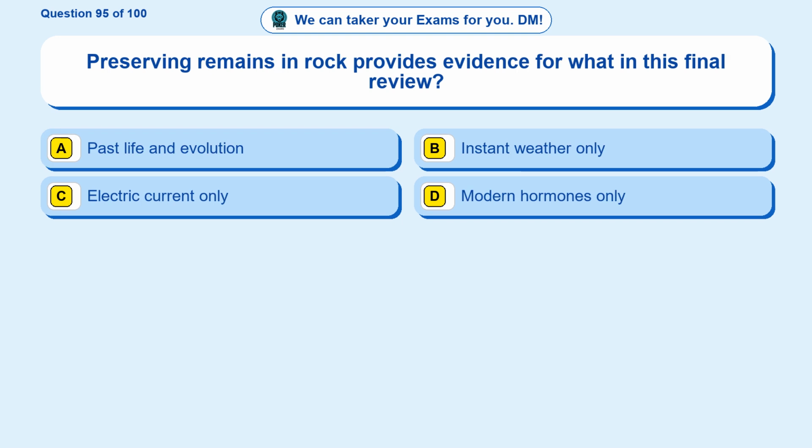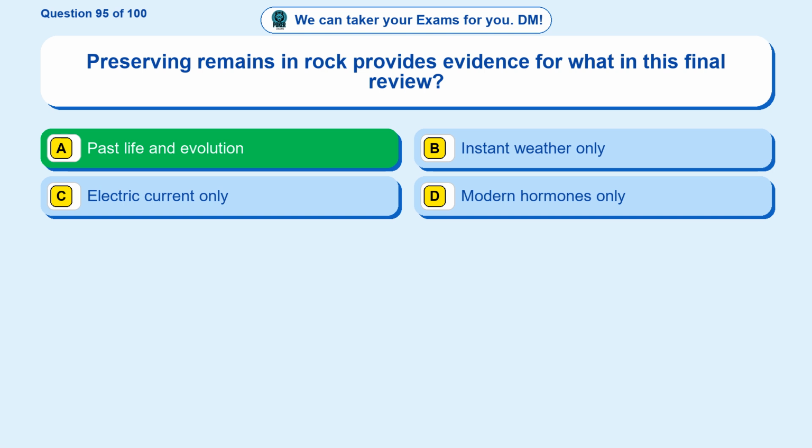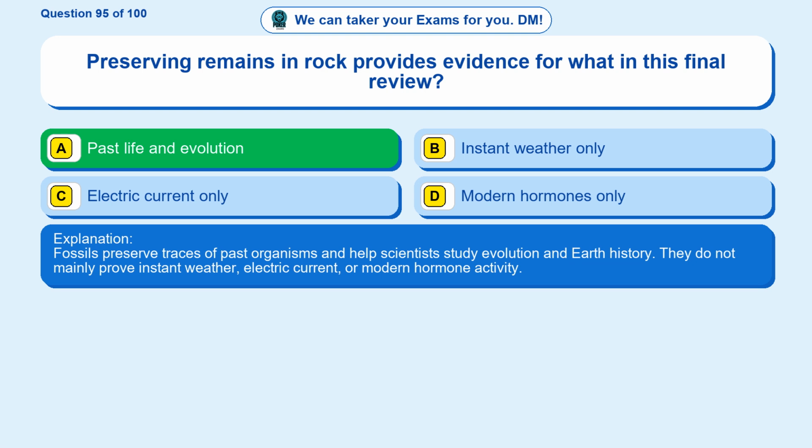Question 95. Preserving remains in rock provides evidence for what in this final review? Option A, past life and evolution. Option B, instant weather only. Option C, electric current only. Option D, modern hormones only. The correct answer is option A. Past life and evolution. Fossils preserve traces of past organisms and help scientists study evolution and Earth history. They do not mainly prove instant weather, electric current, or modern hormone activity.